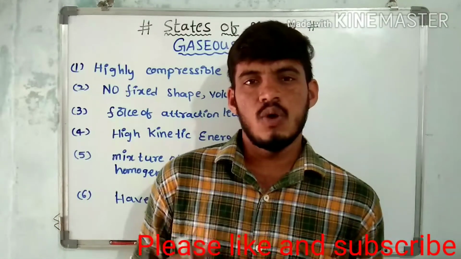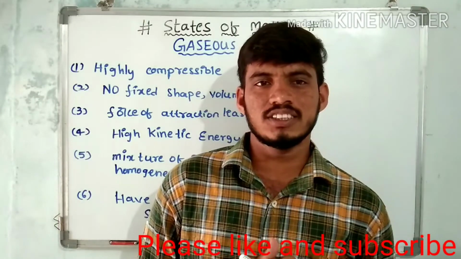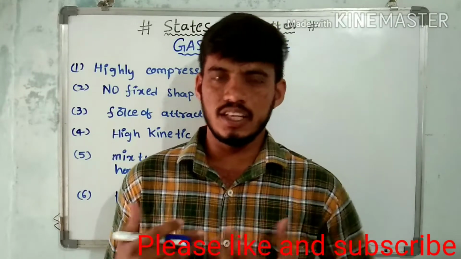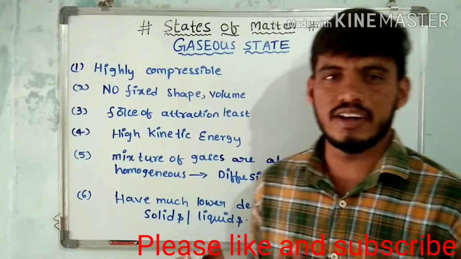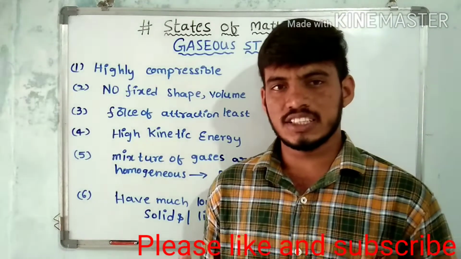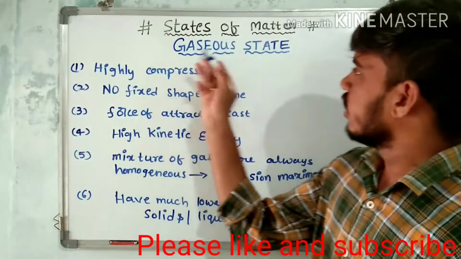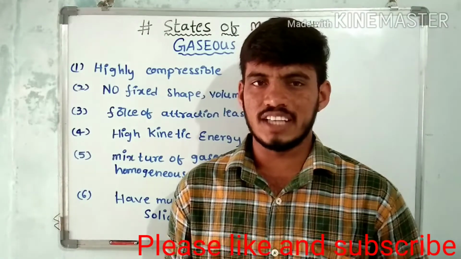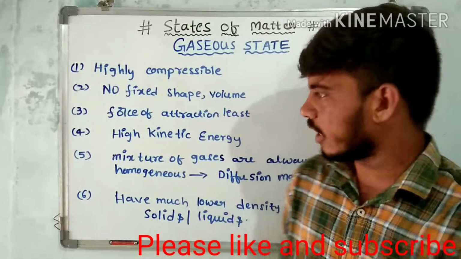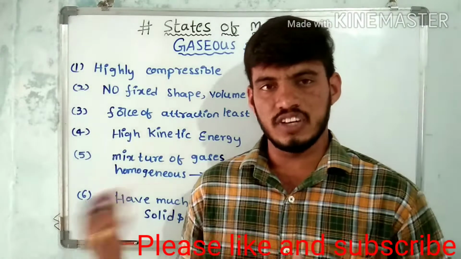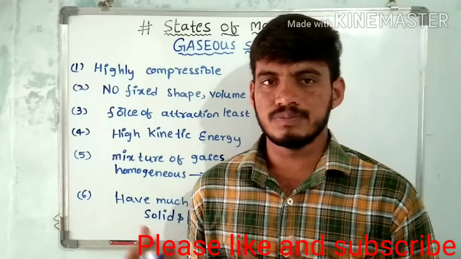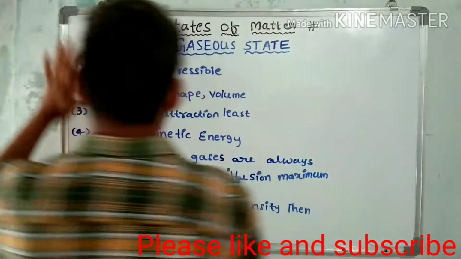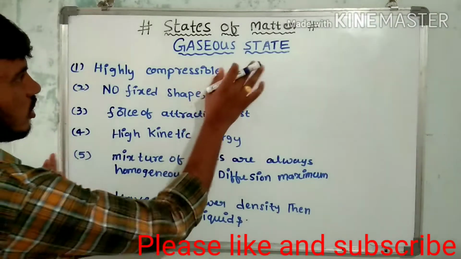In this section, we are going to discuss the states of matter. Matter has three states: solid, liquid and gases. Now in this section, I am going to explain the gaseous state. First of all, I will explain these important properties of gaseous states, and after that I am going to explain the gas laws. These are the basic properties of gaseous states.